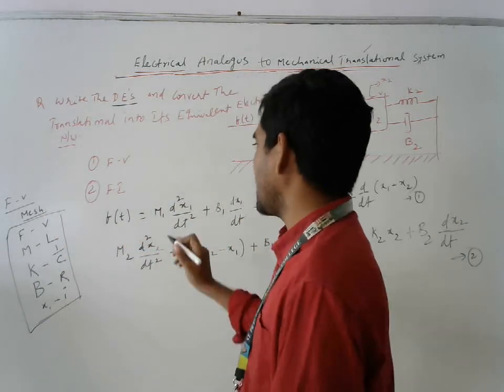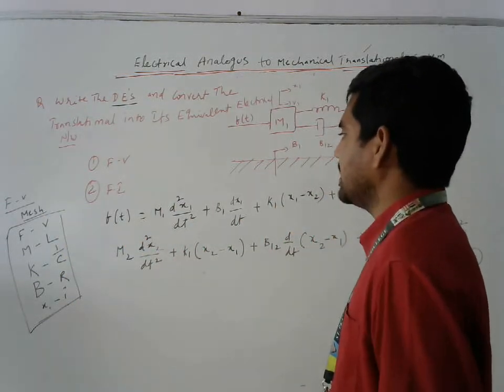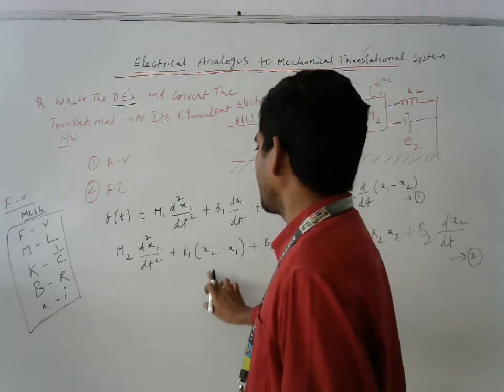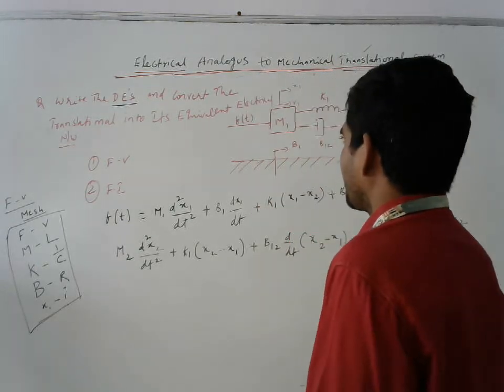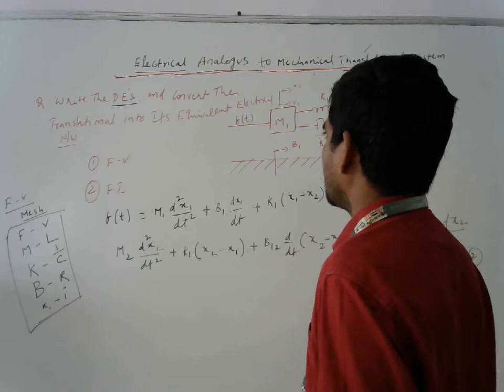Once we have the force voltage analogy, now how are we going to write the equation and how are we going to write the diagram?